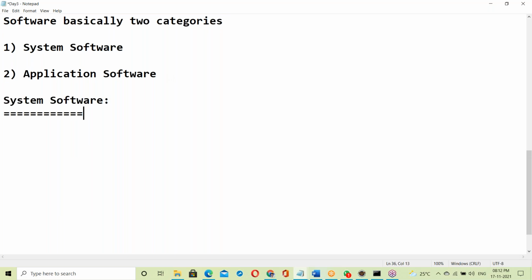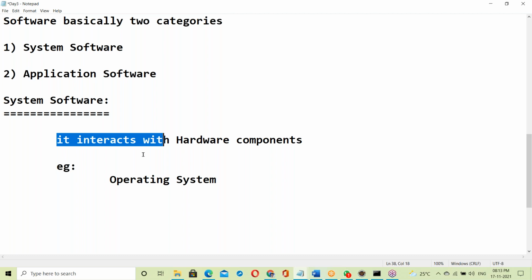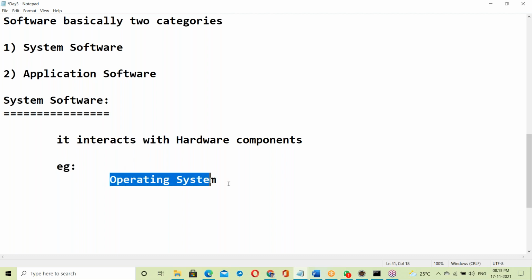System software interacts with hardware components. It's very simple. An example of system software is the OS, the operating system. Only the OS interacts with hardware components.